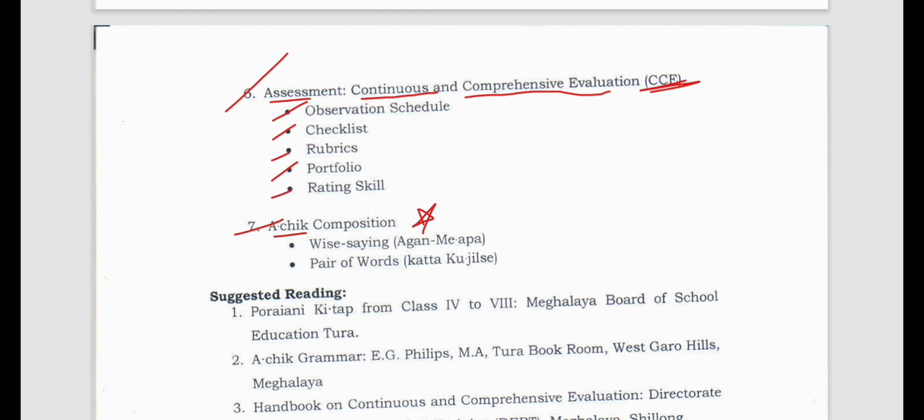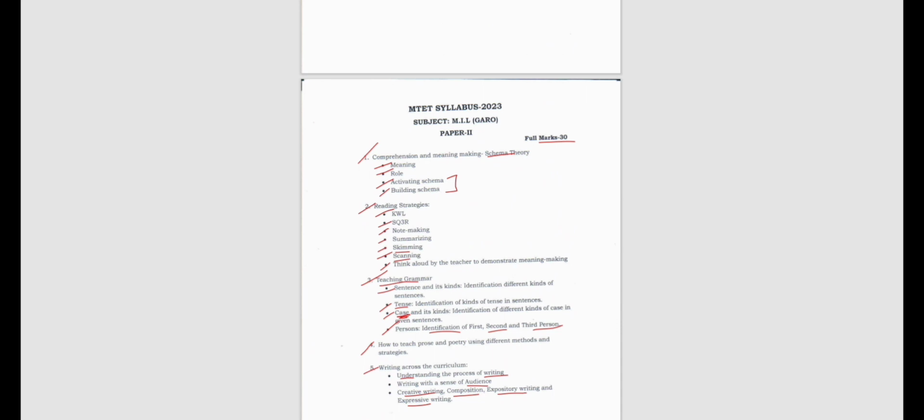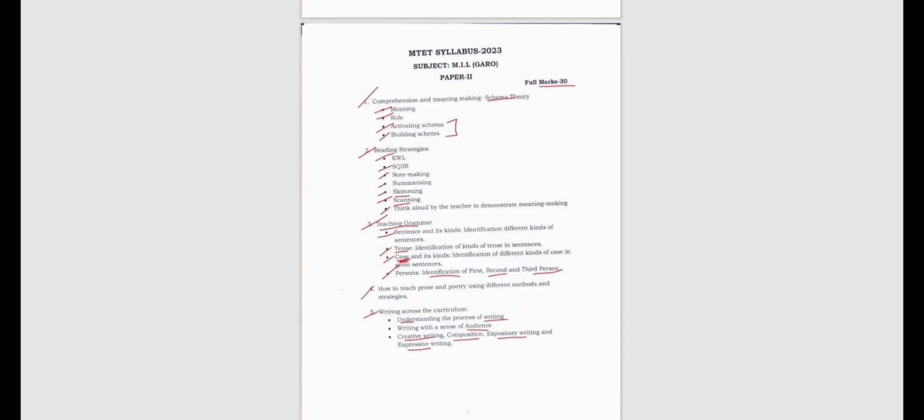All right, so I hope you are able to understand the Garo syllabus or the language syllabus. This syllabus remains the same for all the MIL languages.